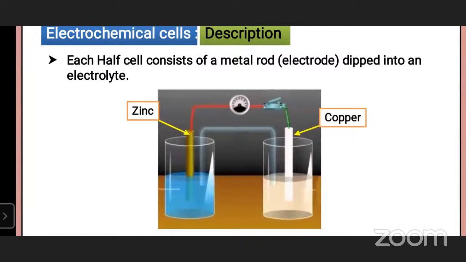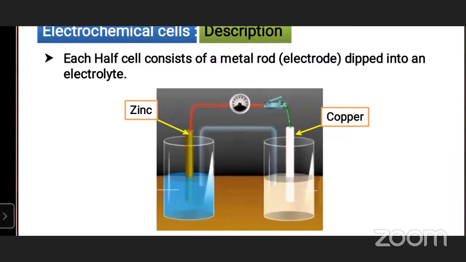Zinc is on the left hand side. The left hand side is the oxidation half reaction, and the right hand side is the reduction half reaction. The left hand side is the anode, and the right hand side is the cathode.